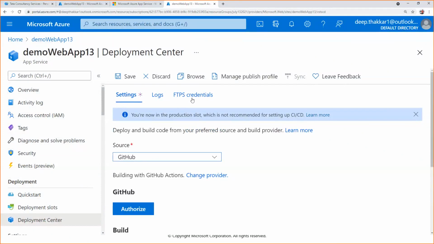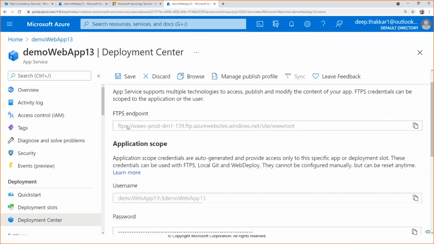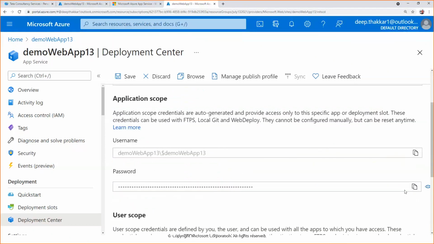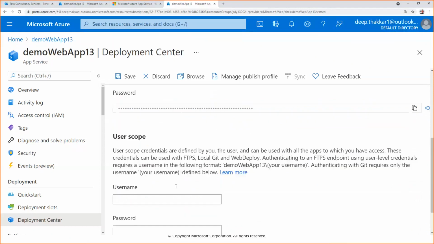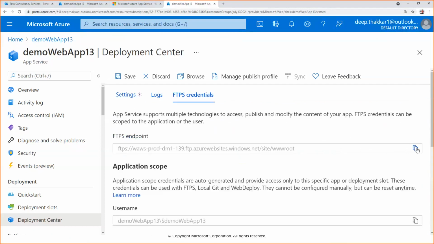You can also upload your code using FTPS credentials, like FTP is there, right? FTPS also you can use to upload your documents or source code. What you need to do is copy this URL, and this is the username and this is the password, and you can upload your documents there. Let me just show you.